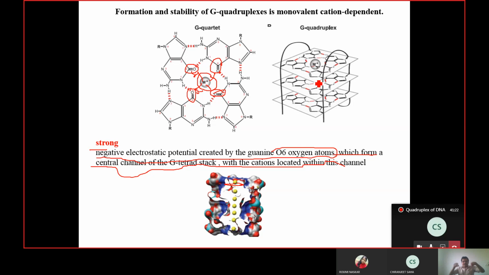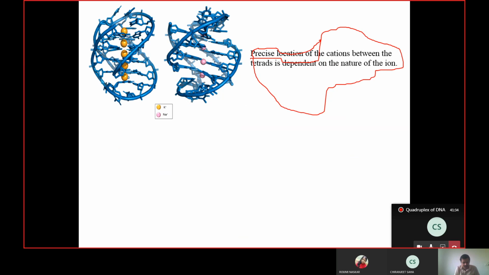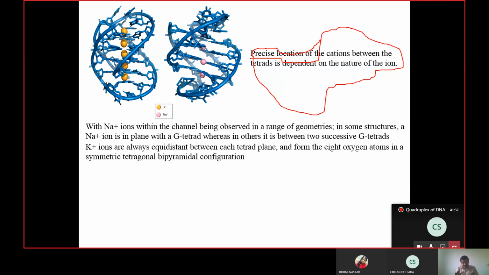Suppose this is one sheet: in one kind of structure the ion sits right here, and in another kind, this is one sheet and this is the next sheet, and it is just at the middle of these two sheets, right at the center. Both ways are possible. So this is for sodium. Potassium, however, always stays between the two sheets at the center.